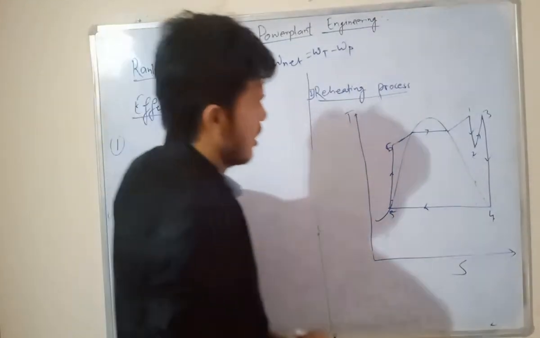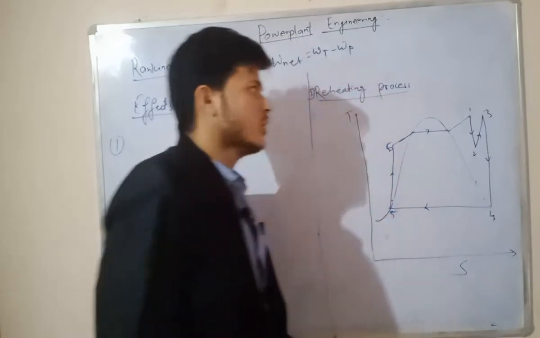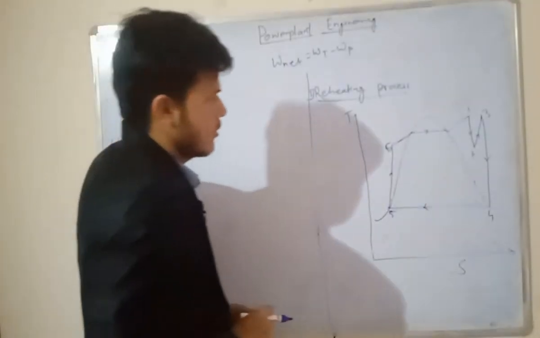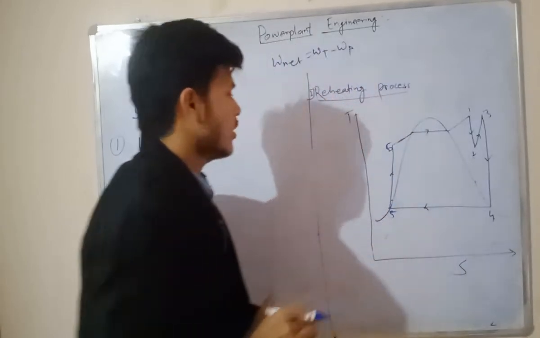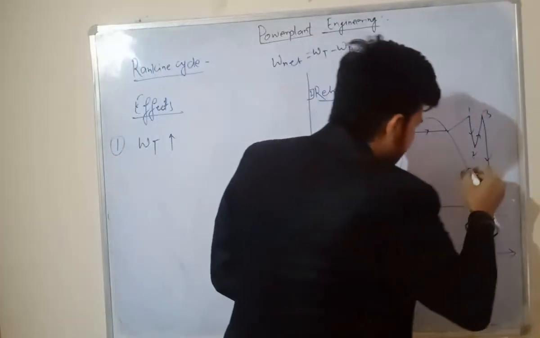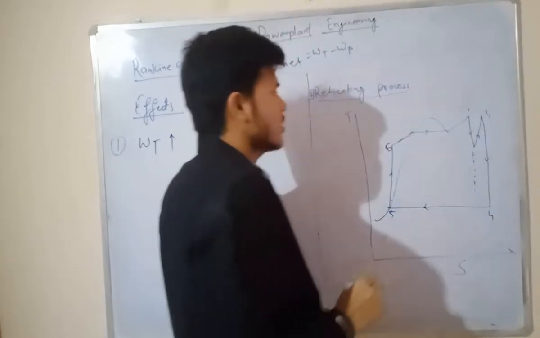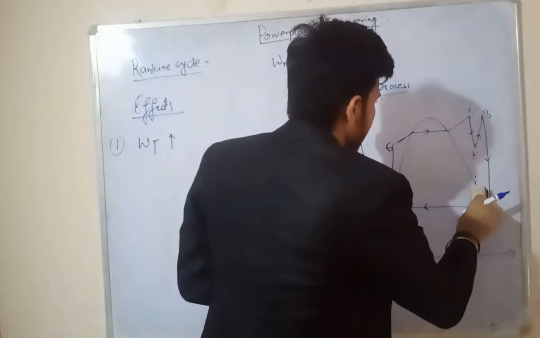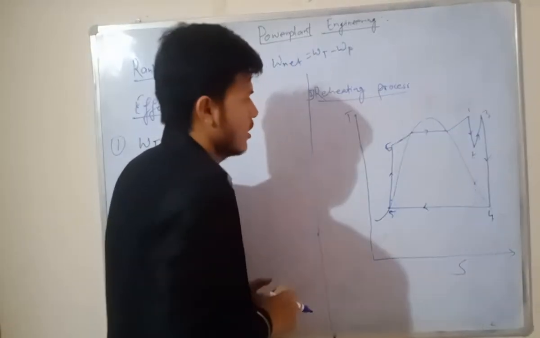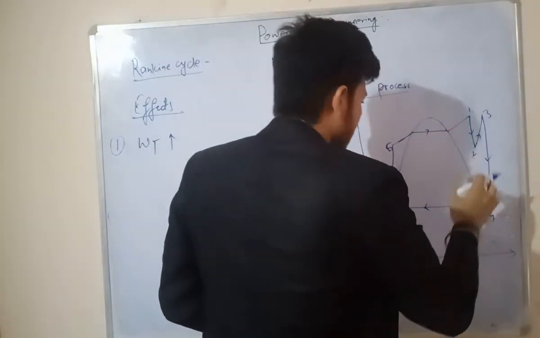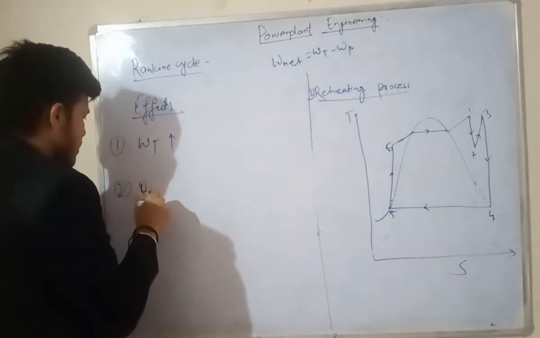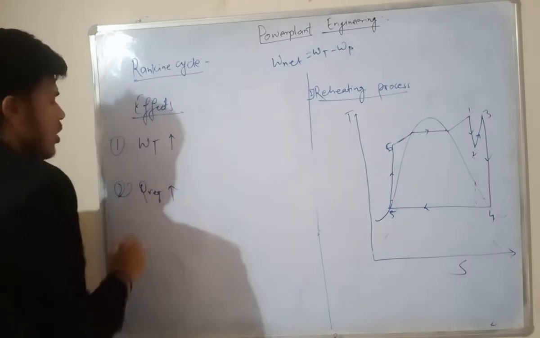Now first, let's observe 3 to 4. This is our turbine, right? Our turbine work will increase. Now coming to the point 4 to 5. If we are not doing the superheating, we are not doing the reheating, what will happen? Our condenser work will be small. After the reheating process is applied on the Rankine cycle, what will happen? Our Q rejection, our condenser work will increase. It means that Q rejection also increases.